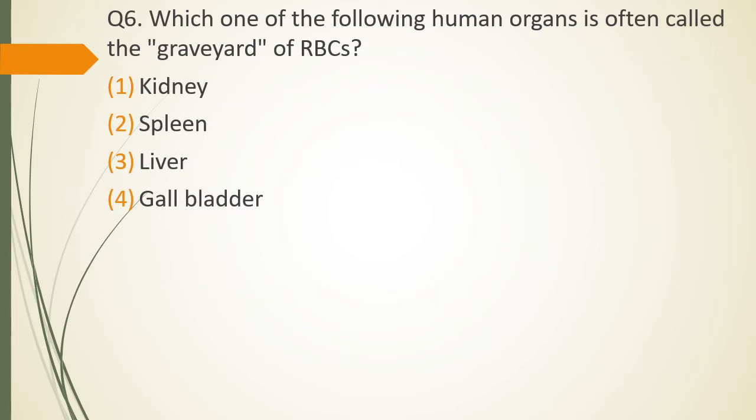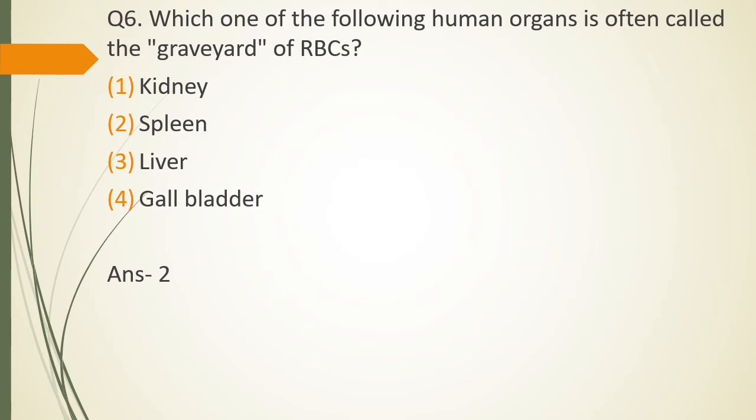Question number 6. Which one of the following human organs is often called the graveyard of RBC? Kidney, spleen, liver, gallbladder. The correct answer is spleen.